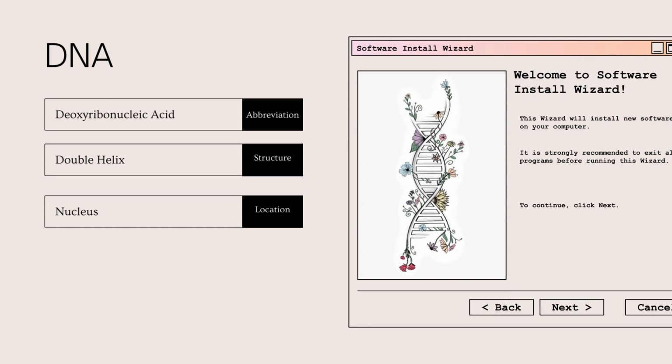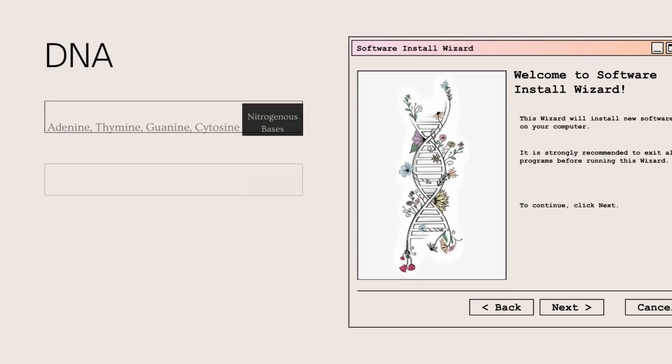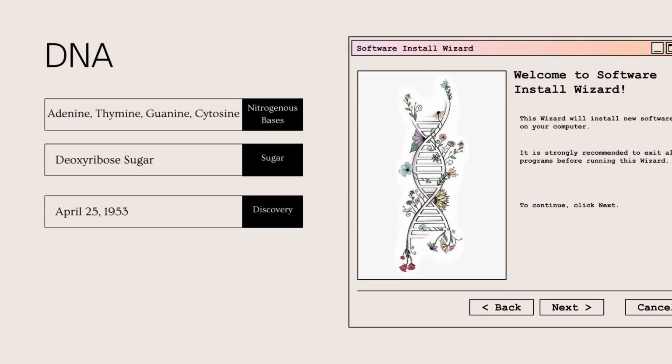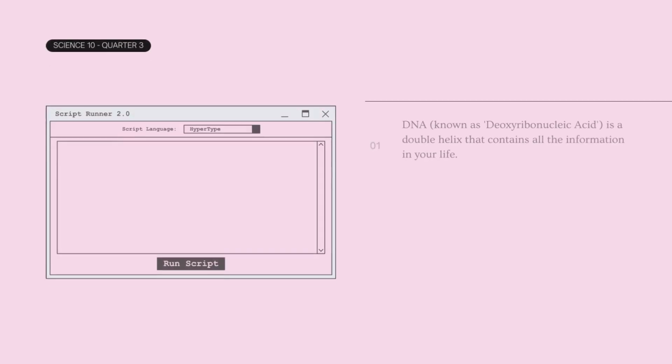DNA also means deoxyribonucleic acid. It is a double helix structure that is found in the nucleus. DNA also has the nitrogenous bases adenine and thymine, cytosine, and guanine with deoxyribose sugar and was discovered last April 25, 1953.